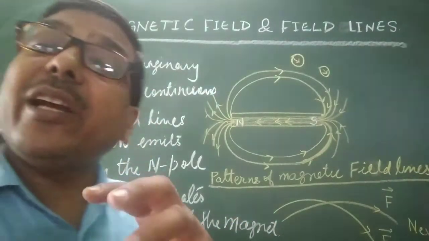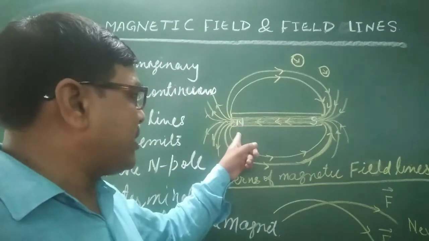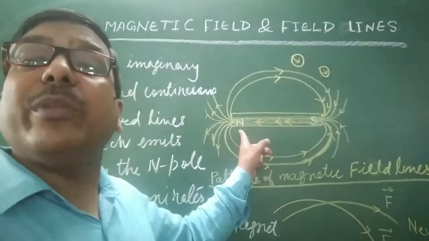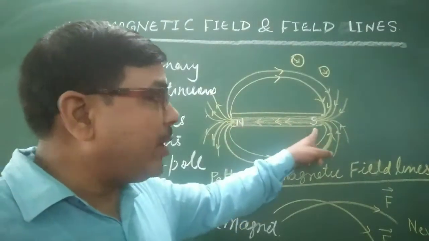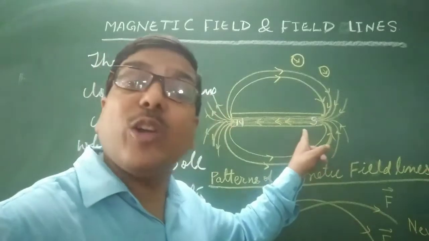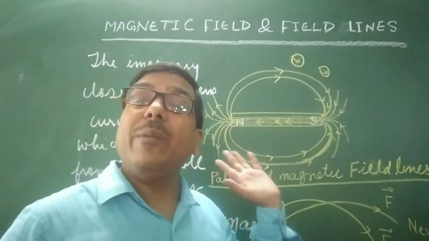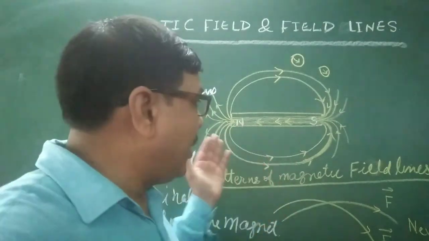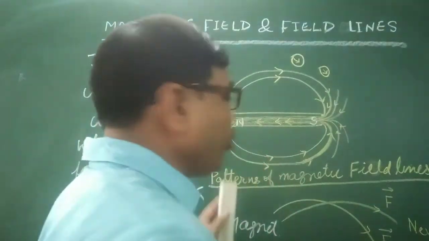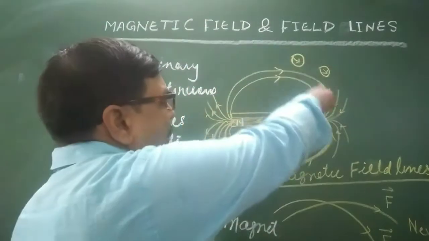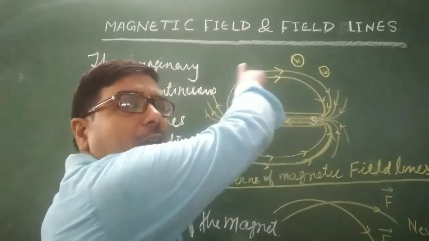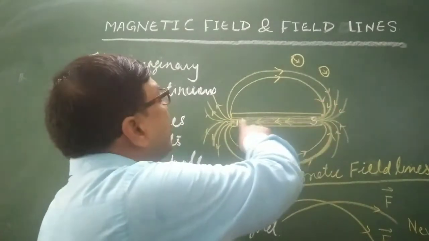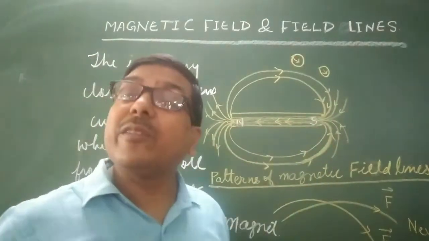Okay, the magnetic field lines emerge from the north pole and end at the south pole. Okay, these are the magnetic field lines. So these are the curved, continuous, circular, curved form which emit from the north pole and terminate at the south pole.